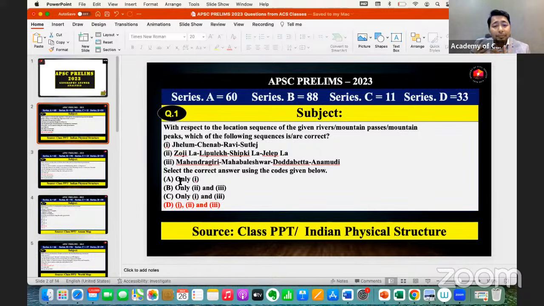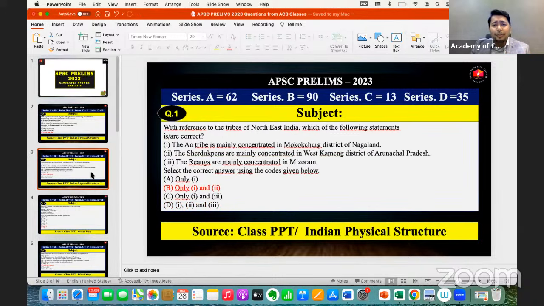Then we have the hills like Mahabaleshwar, Doda Betta, Anamudi. So Doda Betta, this is the highest peak, which we have already discussed in our class, right? Doda Betta is the highest peak of the Nilgiri Hills. Anamudi is the highest peak of the Anamalai Hills in the southern part of India, in the peninsular block, right? So this way, when you go ahead with the content, of course, answers will be there for you.